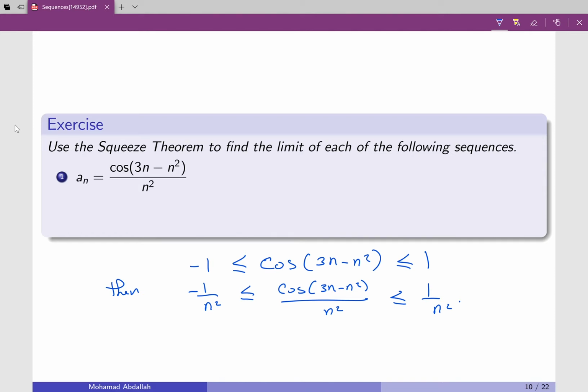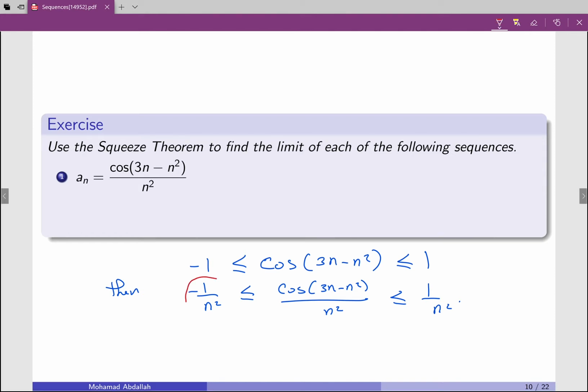Now, I know that the limit of -1 over n squared, when n approaches infinity, goes to 0. And 1 over n squared, also when n goes to infinity, goes to 0.